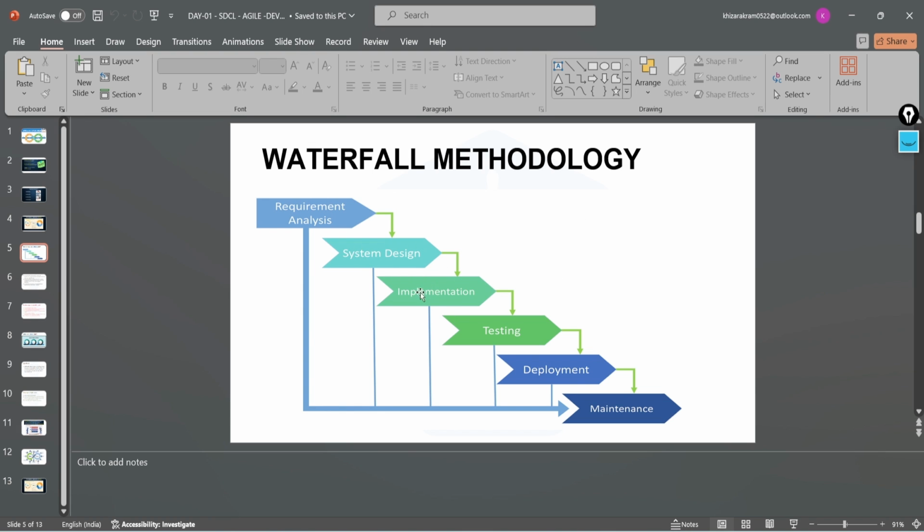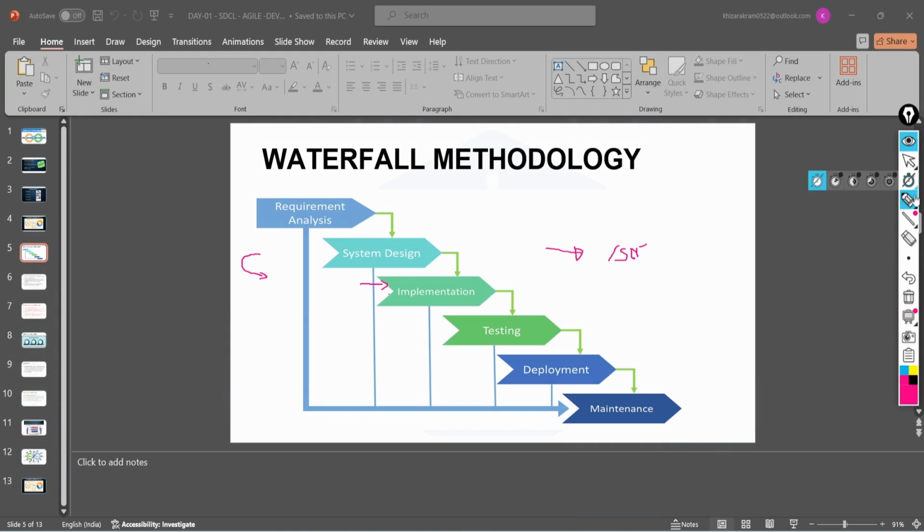As I mentioned, the work of implementation would start only after completion of development of your complete software. So the first step had to be completed, and only then would they go for the second step, and only then the third step. The time of developing the software was very long, so it was impacting the products.